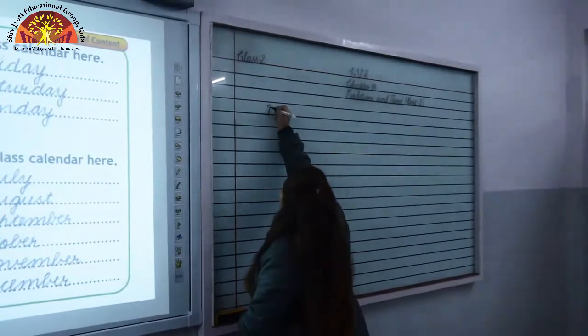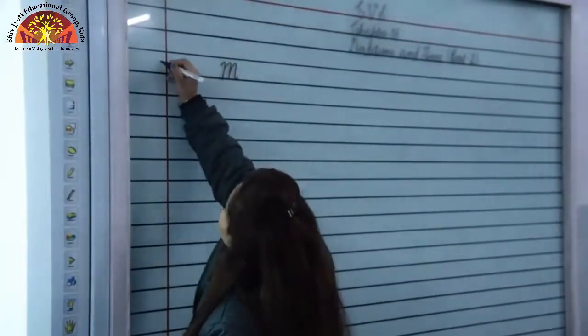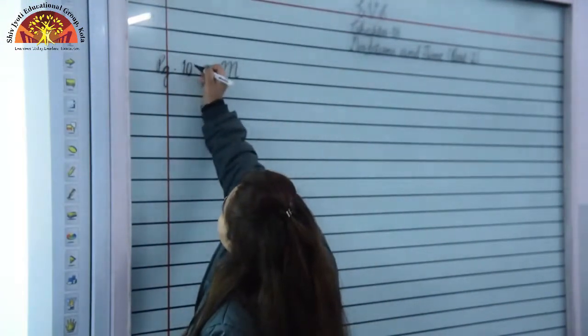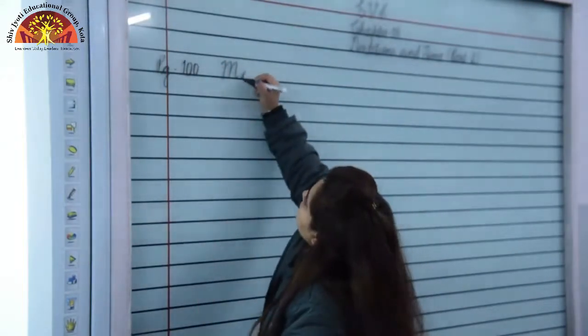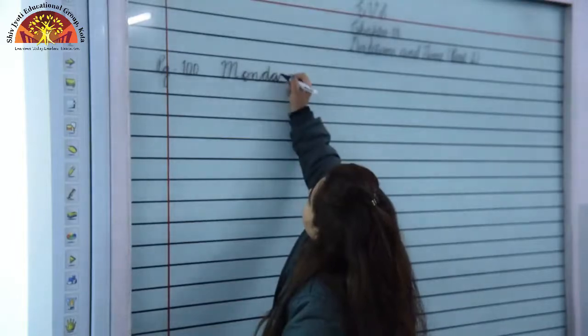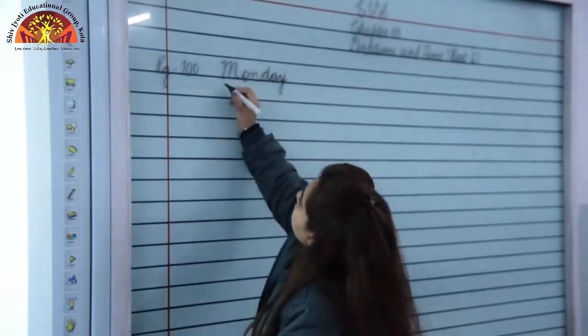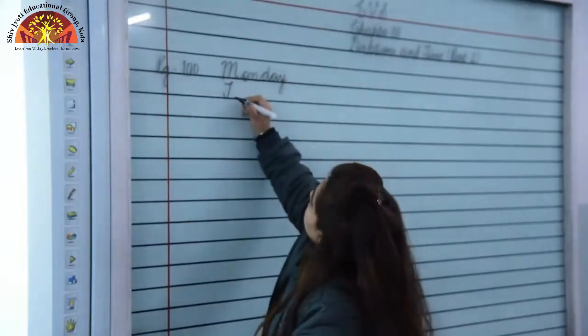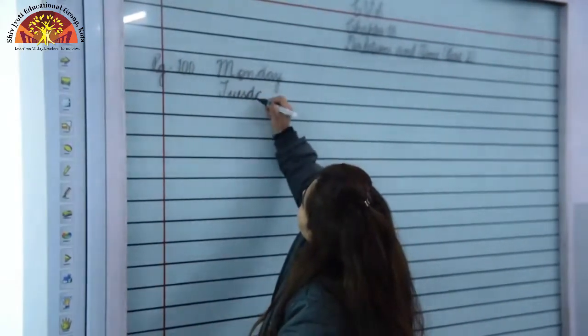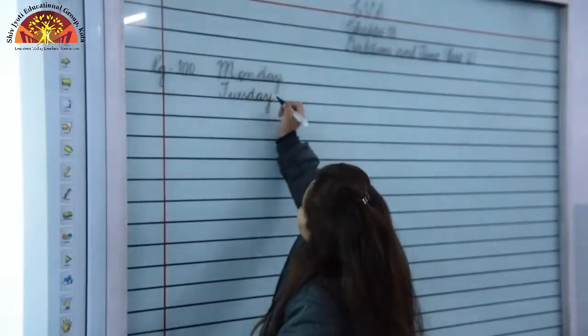First is Monday, page number 100. M will be capital. M-O-N-D-A-Y, Monday. Next, Tuesday, T-U-E-S-D-A-Y, Tuesday.